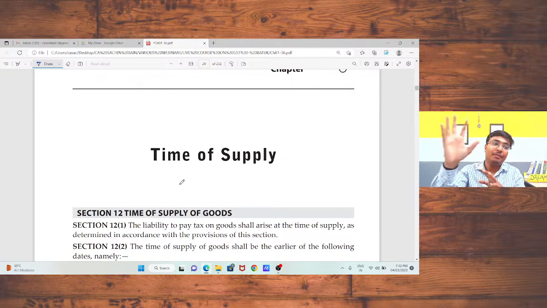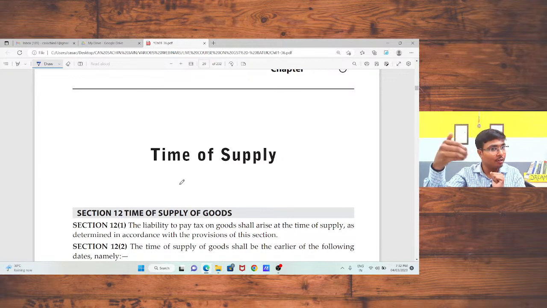Now, sir, time of supply. As per section 7 of CGST Act, we had decided that a particular transaction or activity is a supply. Then after, we had decided whether it is supply of service or supply of goods. We had also talked on whether the recipient is liable to pay tax or not. Then we had discussed whether that particular supply is a composite supply or mixed supply.